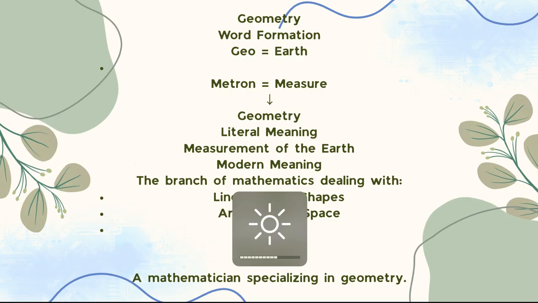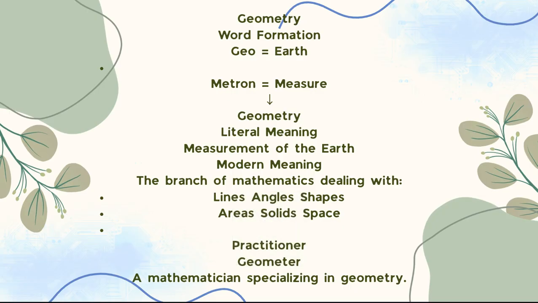Then we have geometry. Geometry comes from geo means earth and metron means measure. We have seen this root so many times as well, yesterday also. So geometry's literal meaning is measurement of the earth, and actual meaning is the branch of mathematics dealing with line, angle, shapes, areas, solid space. The practitioner is called geometer, a mathematician specializing in geometry.